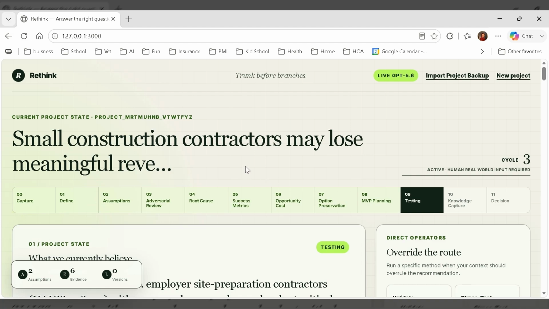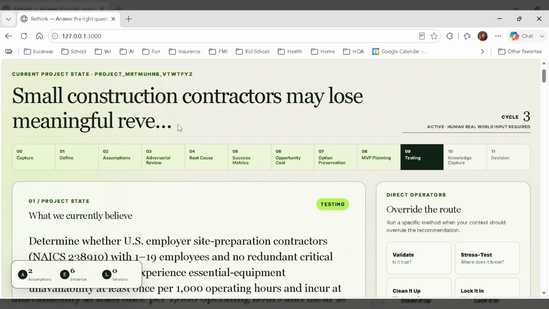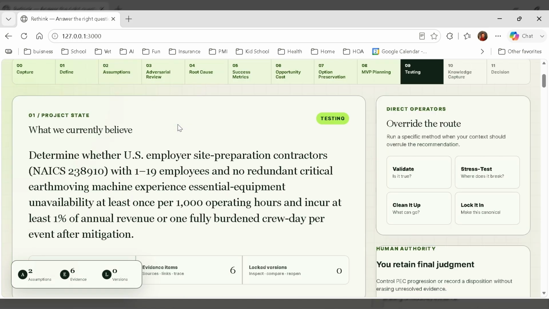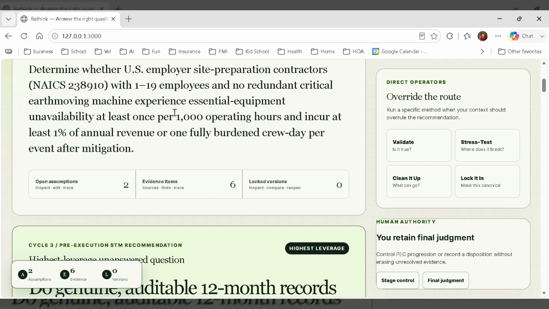Most AI systems try to answer the question you give them. Rethink first asks whether that is the question you should be answering. Rethink maintains a living project state: what we believe, the assumptions behind it, the evidence collected, and the reasoning history that produced it.